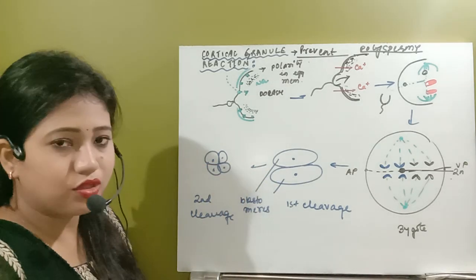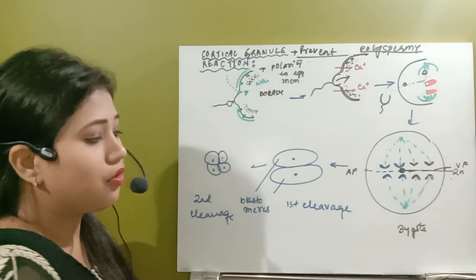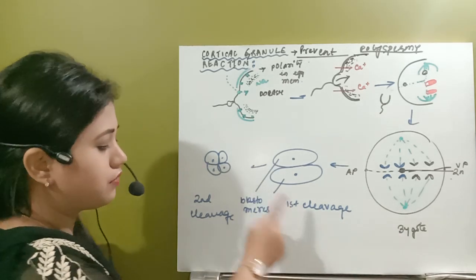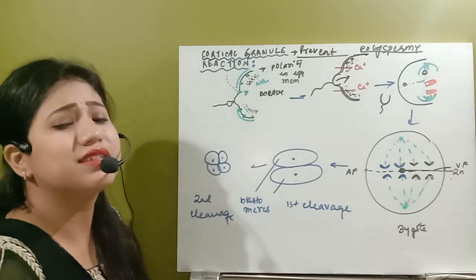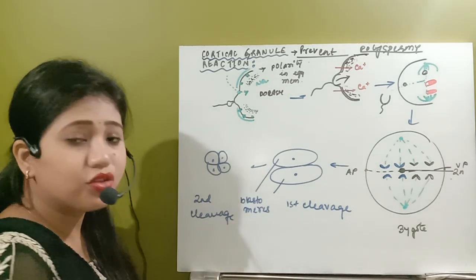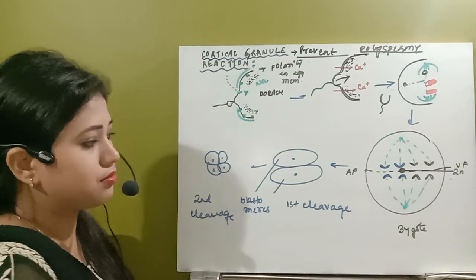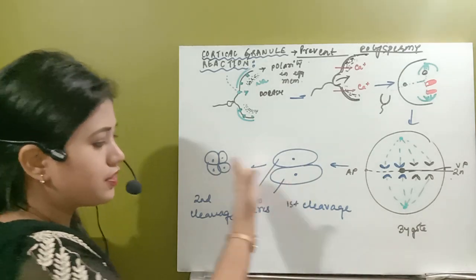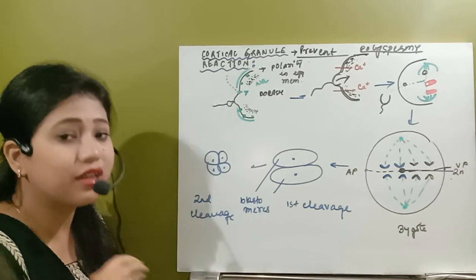Here you need to observe one very important thing: whenever the zygote undergoes the first cleavage and then the second cleavage, just the nucleus is dividing. It is not having any duplication of the cytoplasm. So as we go from the first cleavage to the second cleavage, the cell size will start to decrease.